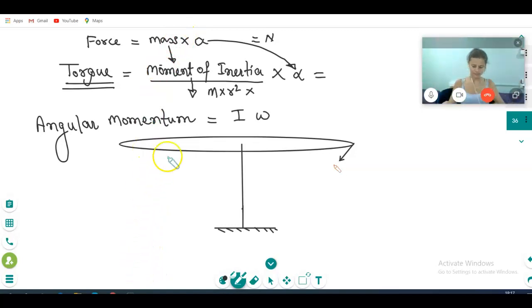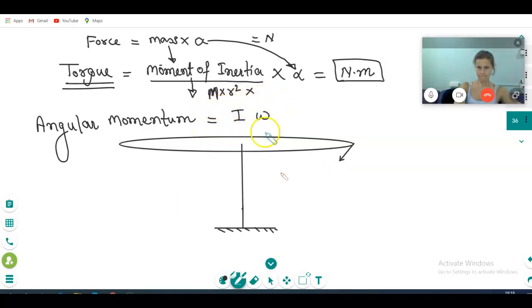See, torque unit is Newton meter. Moment of inertia is mass on r square, distance radius square. Moment of inertia I will teach you. It is a very big topic, it will take 1 or 2 classes.